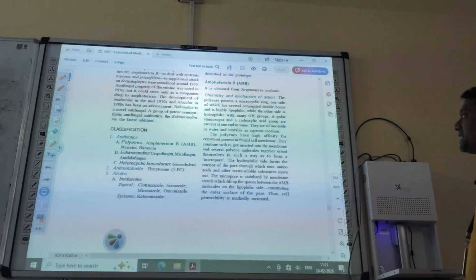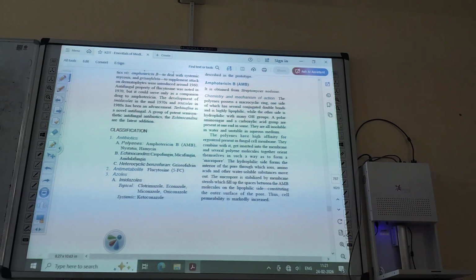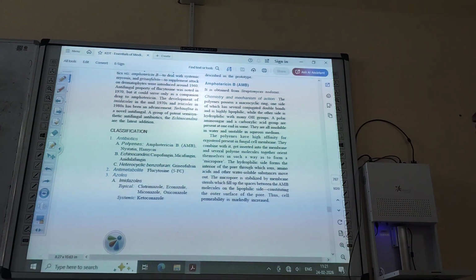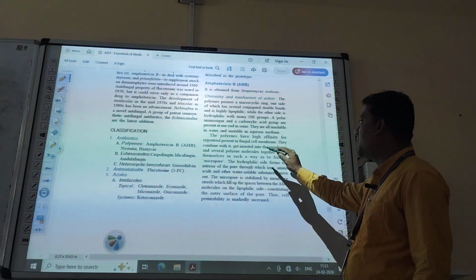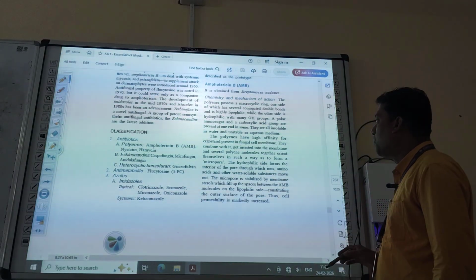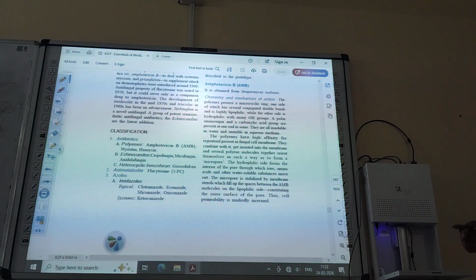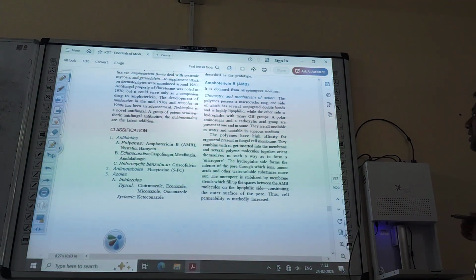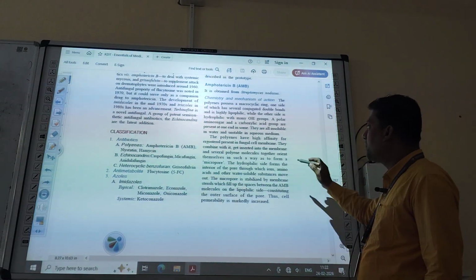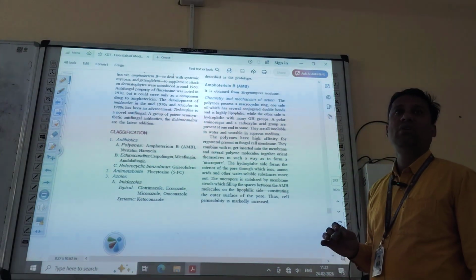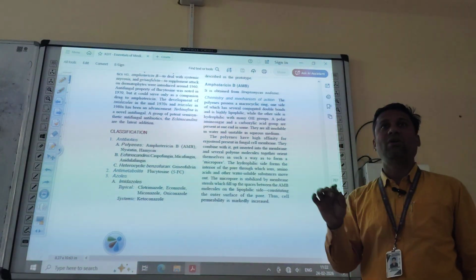They combine with it and get inserted into the membrane, and several polyene molecules orient themselves in such a way as to form a micropore.